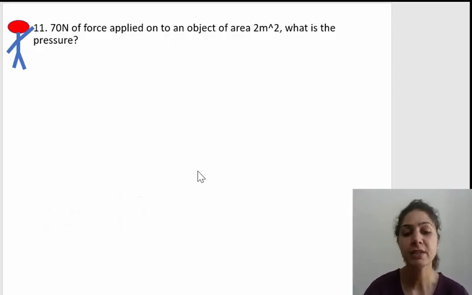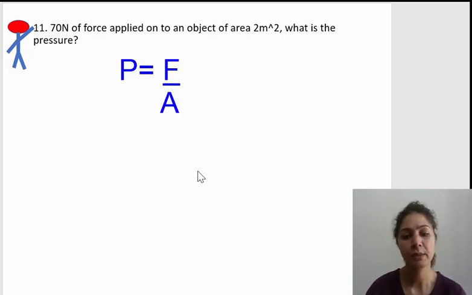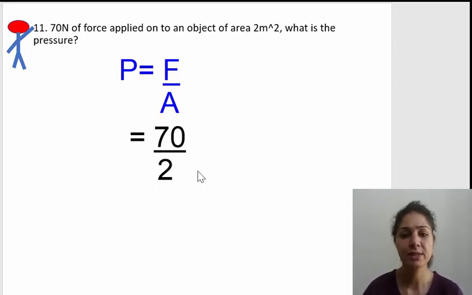Next question is, 70 newtons of force applied onto an object of area 2 meter square. So the area is 2 meter square. What is the pressure? I have given you two pieces of information here. One is the force, which is 70 newtons. Also, I have given you the area of the object on which this 70 newton of force is being applied. Right? You are to calculate the pressure. Now, we all know that pressure is equal to force upon area. Let's just substitute these values over here. What is the force? Force is 70 newtons. What is the area? Area is 2 meter square.